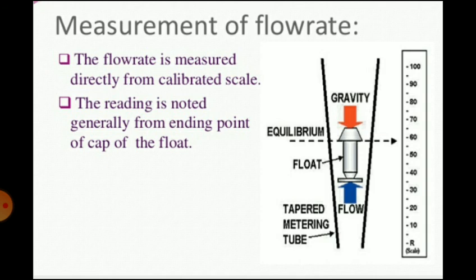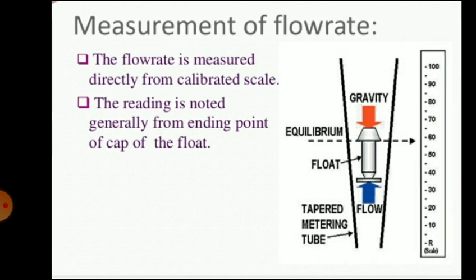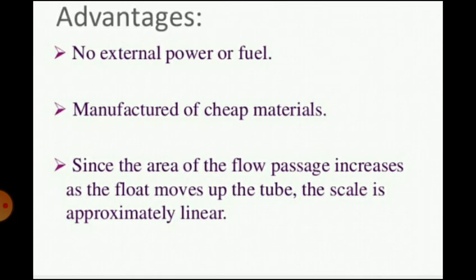So the flow rate can be determined by direct observation of the metering float. You can see there is a horizontal line, that is the equilibrium, and you can take the reading of the flow rate directly.